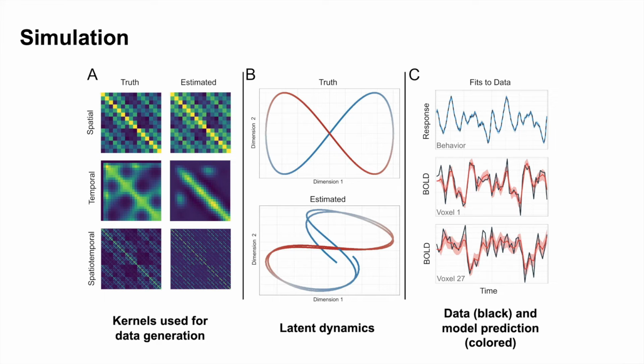To verify the validity of GPJM, we performed a simulation experiment. First, we simulated the data mimicking this task structure using two-dimensional dynamics specified in panel B and the spatial and temporal kernels specified in panel A. Then we fitted the GPJM to the simulated data and investigated whether or not the model can recover the latent dynamics and kernels, not only fitting to the data well. Panels A and B show that the estimated kernels and dynamics are similar to the ground truth. Moreover, the model explains the data well according to panel C.